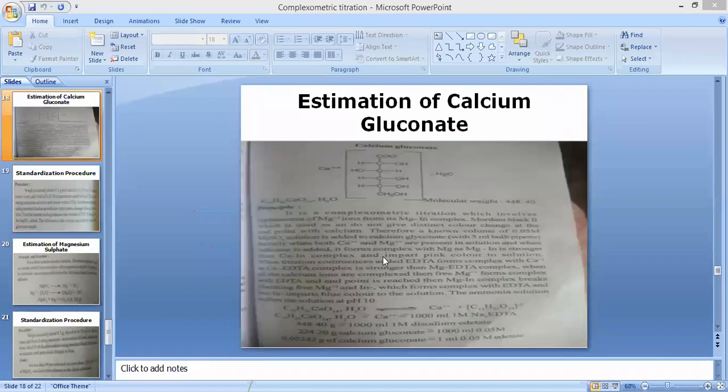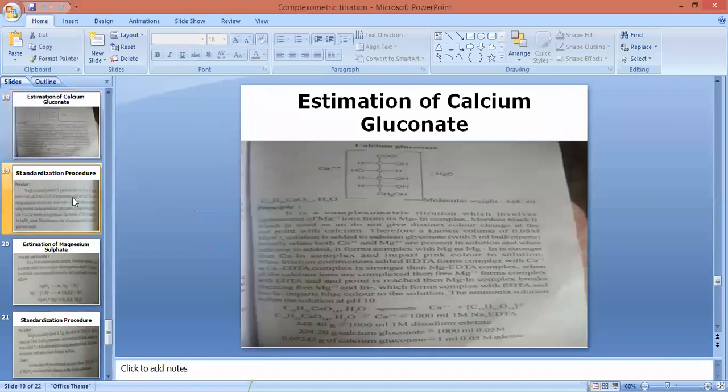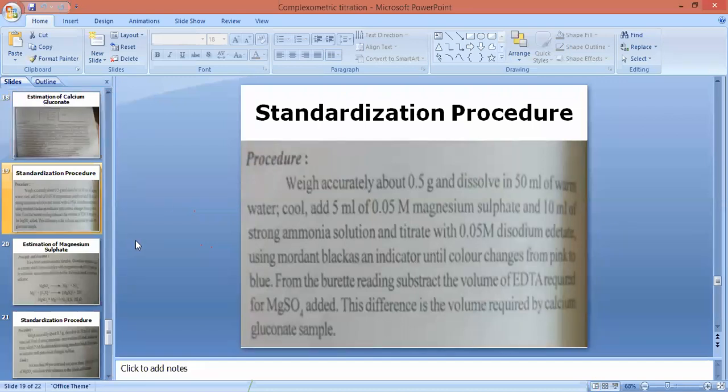Next आहे procedure, that is standardization procedure. Standardization procedure मध्ये exactly किती quantity घेतली आपण. So we have taken 0.5 gram of analyte, that is calcium gluconate, whose concentration is to be determined. Nextly, for dissolving purpose we are going to use 50 ml of warm water. Warm water का use करायचा, since nature of calcium gluconate, it is amorphous in nature, it is not soluble in plain water or normal water. Therefore we are going to use warm water.